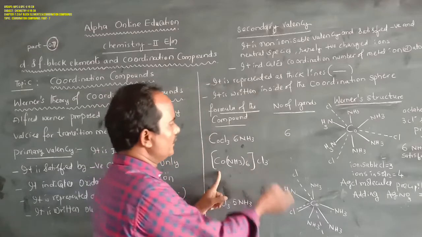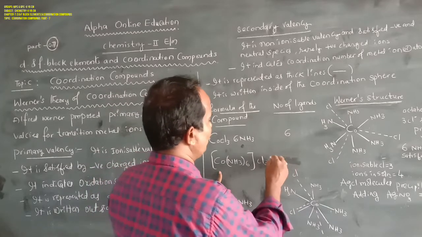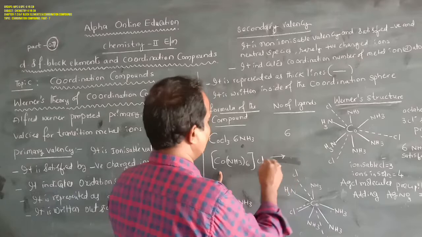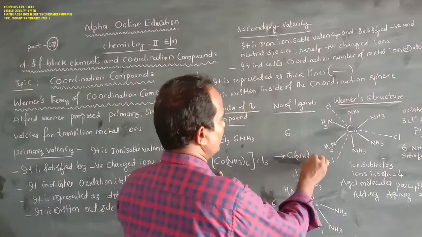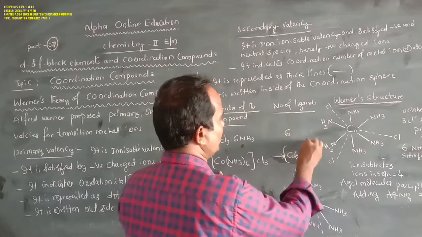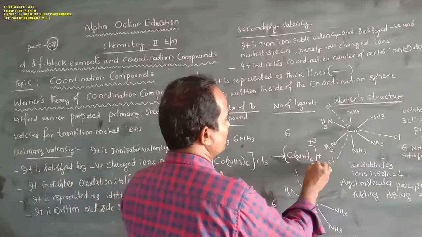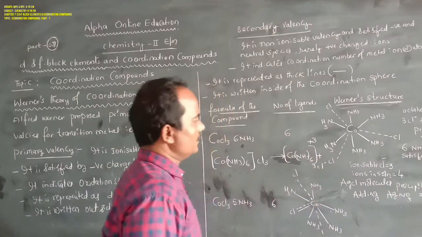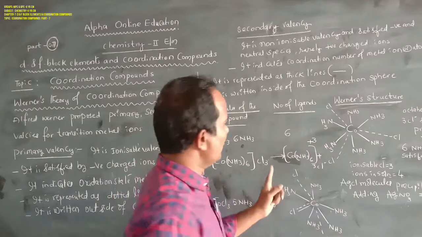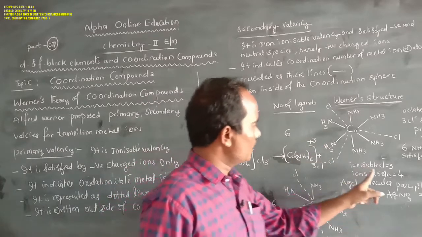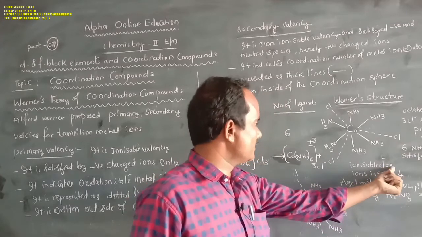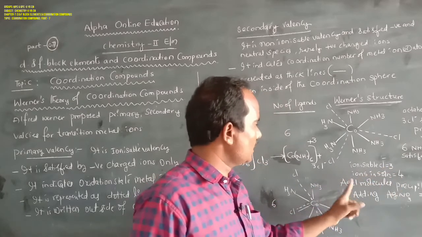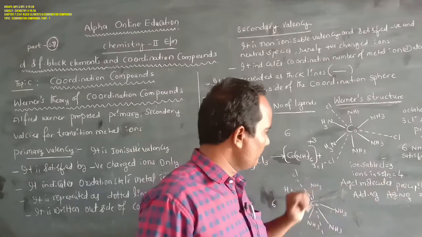When it is dissolved in water, [Co(NH3)6] 3+ and 3 Cl minus ions are formed. Overall, 4 ions exist. Only chloride ions are 3. So the total ions in solution are 4.